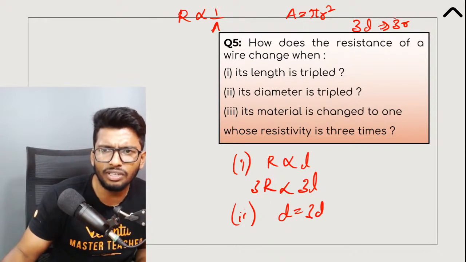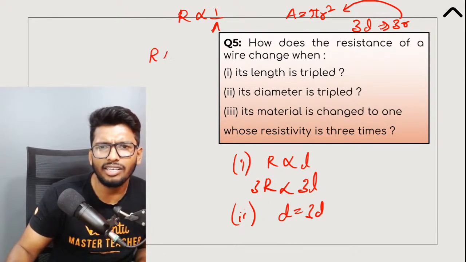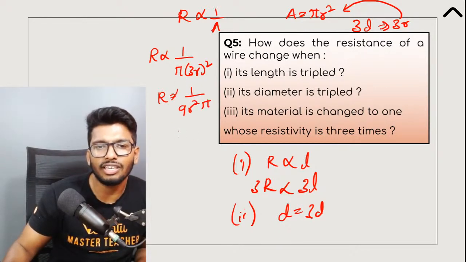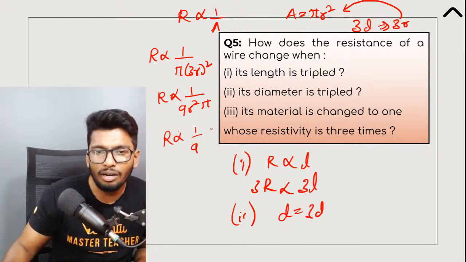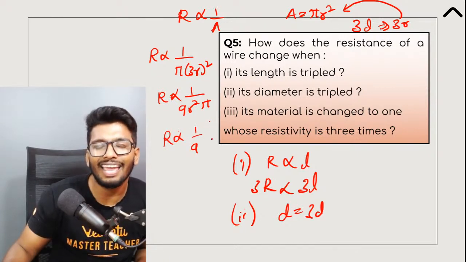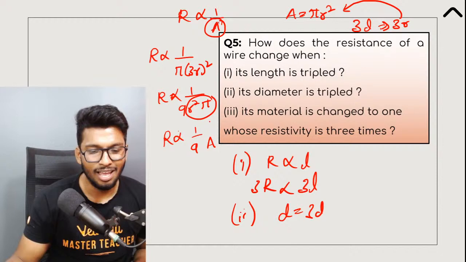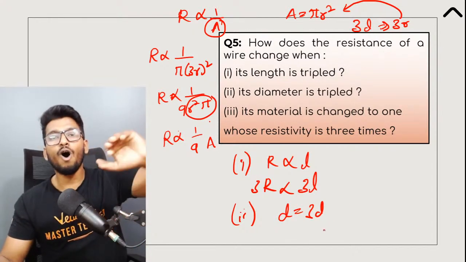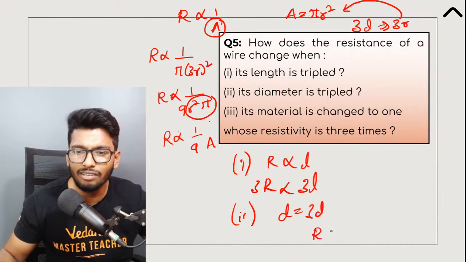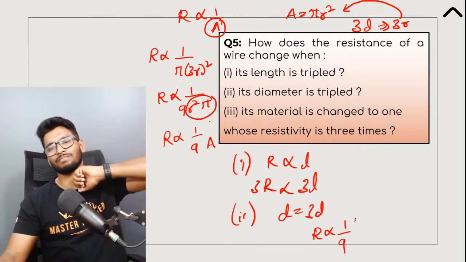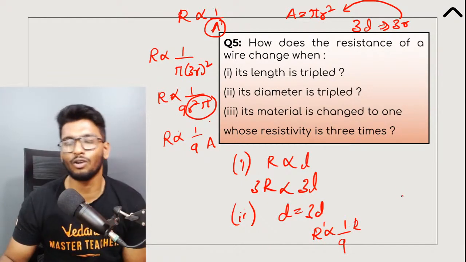So if I were to put this in this equation now, R is proportional to 1 by pi into (3r) square. What will you get? R is equal to 1 by 9 r square pi, or you can say that R is proportional to 1 by 9th of the original area, because pi r square is nothing but area. Simple. So it's going to become 1 by 9th of the original resistance. Whatever was the resistance, it's going to become 9 times less of that. All right. So new resistance will be 1 by 9th of the original resistance.